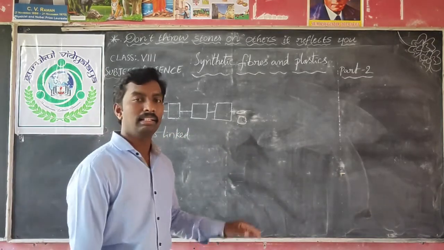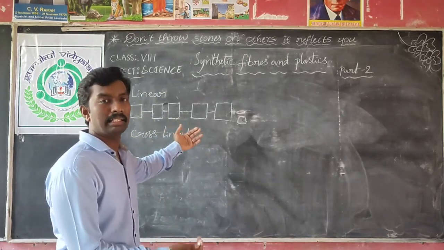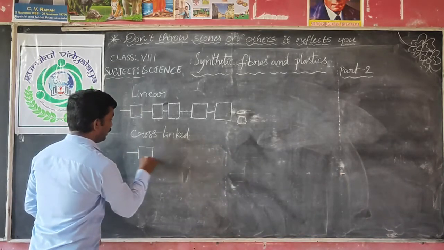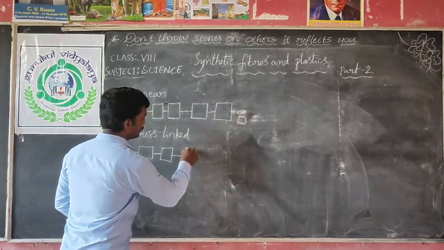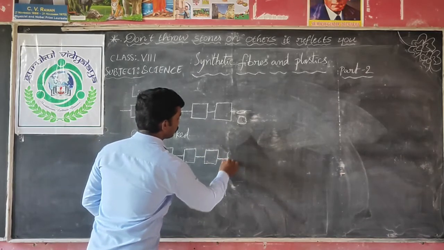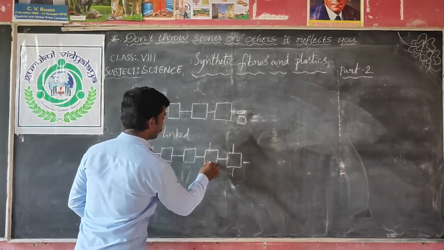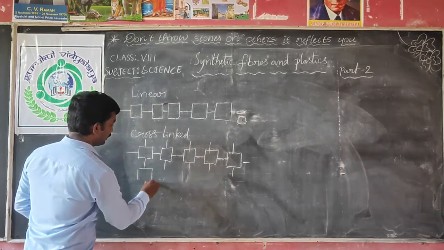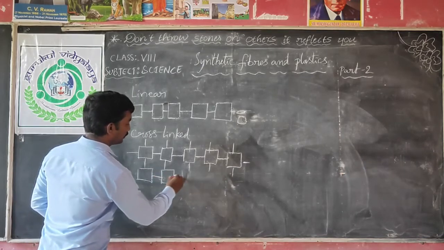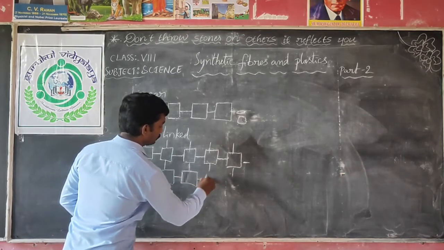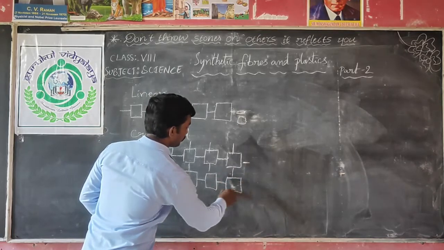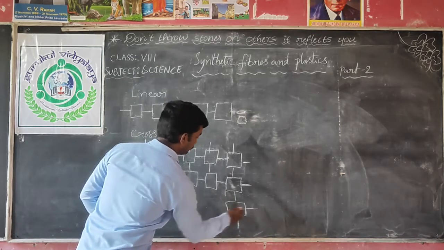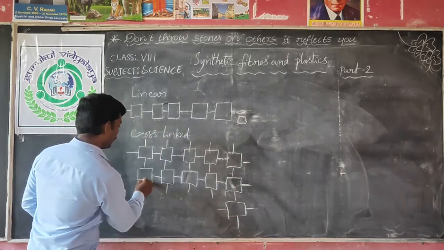Cross-linked is nothing but many linear arrangements connecting with each other. For example, if you have one linear arrangement here like this, another linear arrangement is there, and both are connecting with each other. Sorry, this is the cross-linked arrangement.